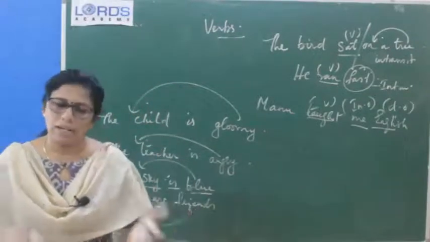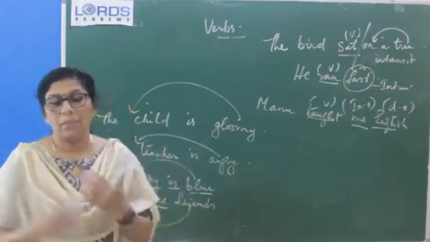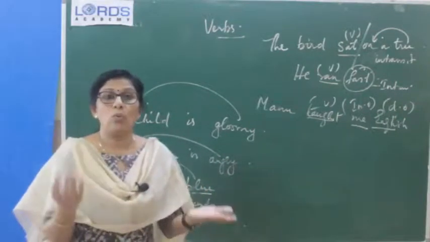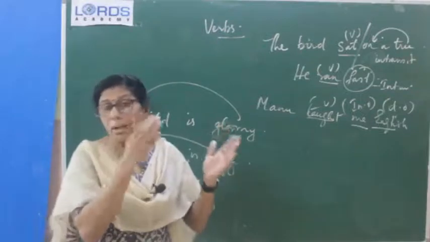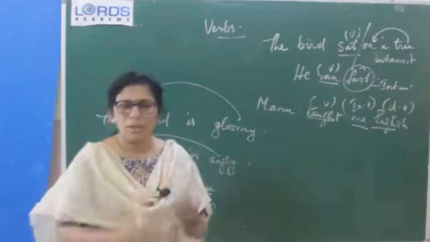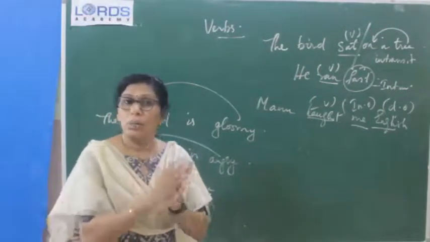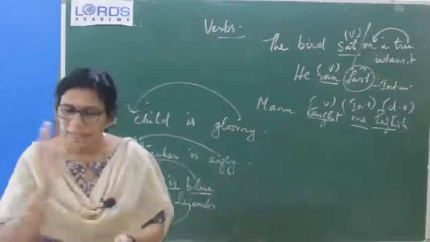He bought a car. Same, he bought what? A car. Only direct object is there. Rima gave me a pen. Rima gave what? A pen. So Rima gave whom? Me. Okay, so direct and indirect objects. That is how you have to pick out, ask both these questions. So for what you will get direct object, whom you will get indirect object.